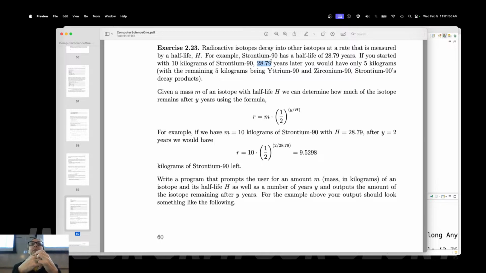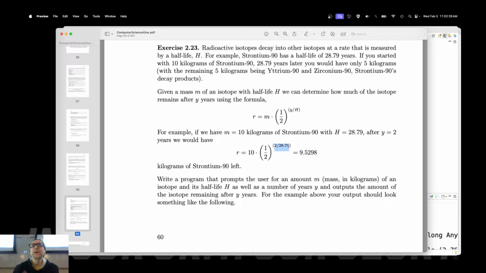And what is a safe level? There is no safe level of radioactive isotopes, but it's certainly going to take hundreds of years for it to either dissipate or decay. So given an initial mass m of an isotope with a half-life h, we can determine how much of the isotope remains after y years using the following formula. Why 1/2 there? That's the half-life. If you raise 1/2 to the years divided by the half-life, then multiply that by the mass, that gets you, 1 year later, how much strontium-90 is there.